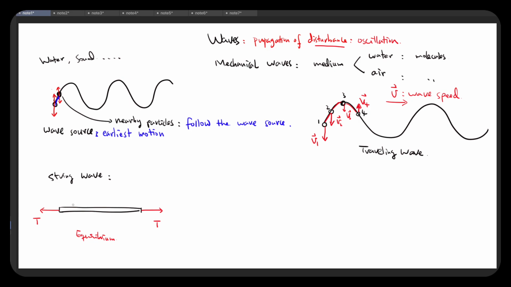Now, if I look at, let's say, the left end, this small string here, and I will use this end as the wave source to do oscillation.